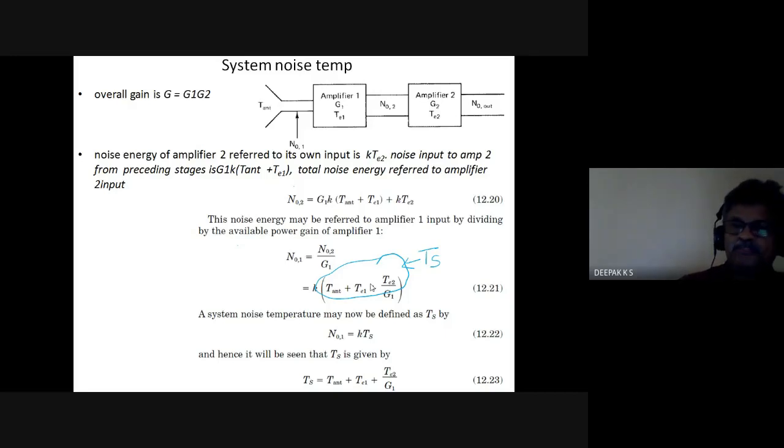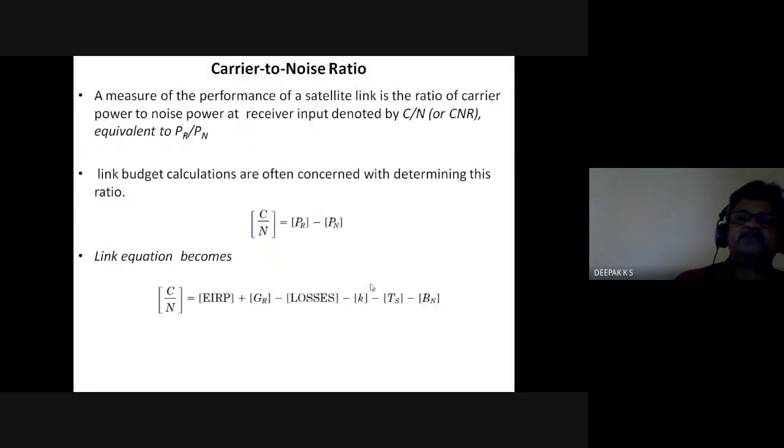This is one way of representing noise, the system noise temperature. Another is the noise figure. This is the bandwidth. So this is the expression for the link equation for C by N, carrier to noise ratio, in dB. These are all in dB. PR we have found out, minus PN.